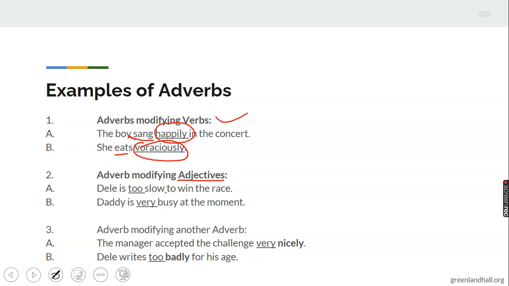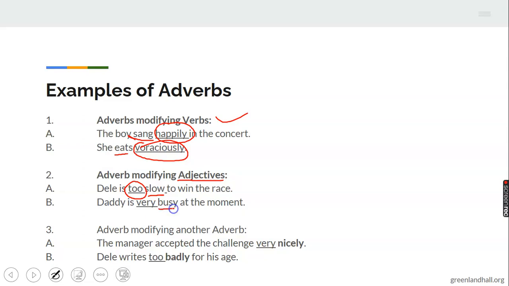This will tell you more about the quality of the person being described. Dele is too slow. Slow here is an adjective describing Dele. With this T-O-O, we know the degree of the slowness. The degree, too slow.